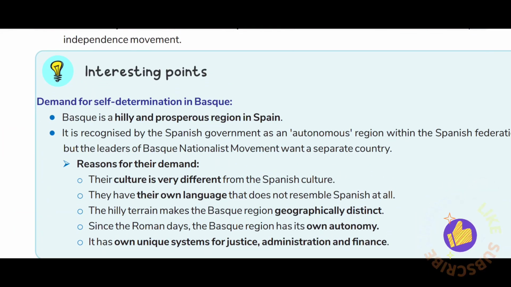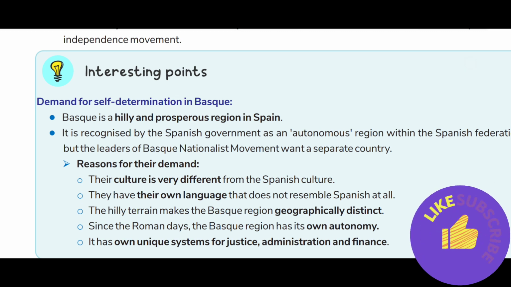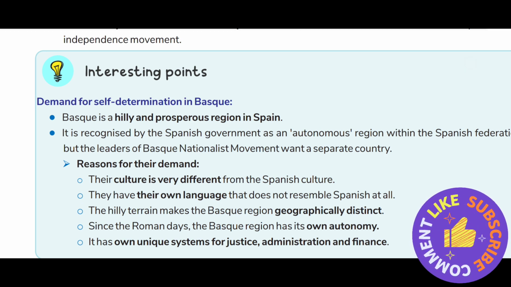So this is the summary of this whole chapter, nationalism. This is only for revision purposes.